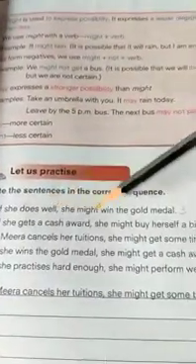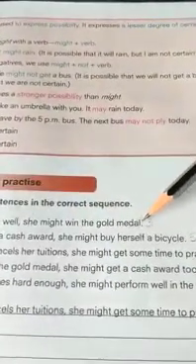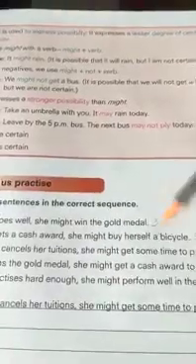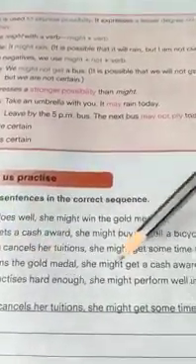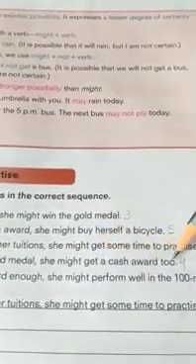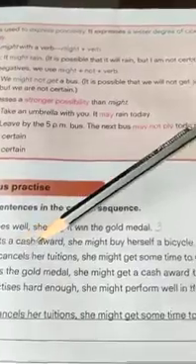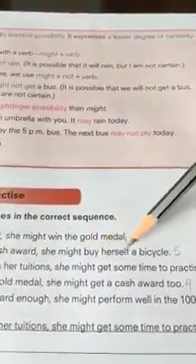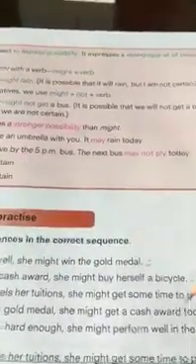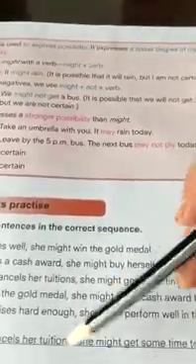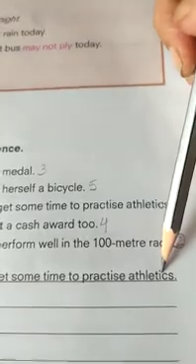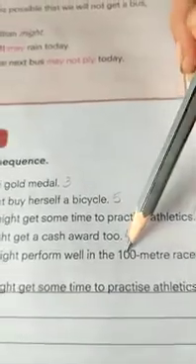The third one goes, if she does well, she might win the gold medal. The fourth one says, if she wins the gold medal, she might get a cash award too. The fifth one says, if she gets a cash award, she might buy herself a bicycle. Now, how did we line it up? Just understand. She has to practice athletics. Athletics means running, right? So for running, you go for the 100-meter.